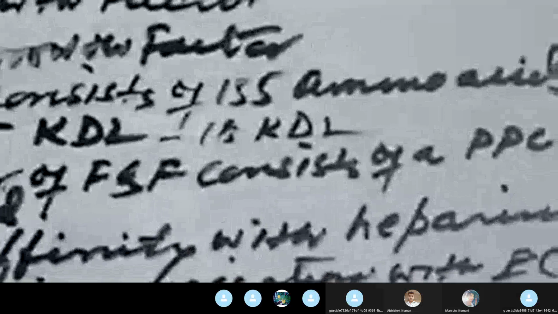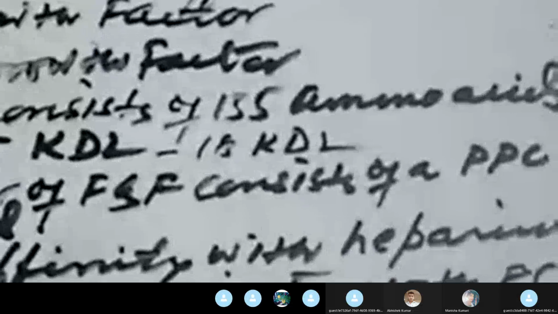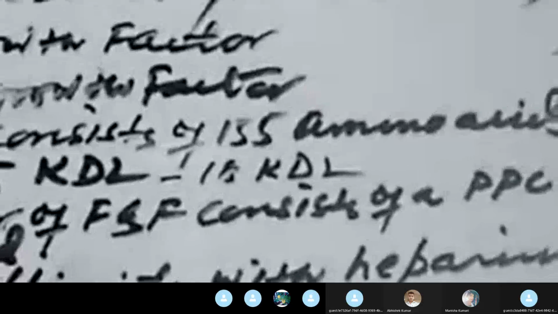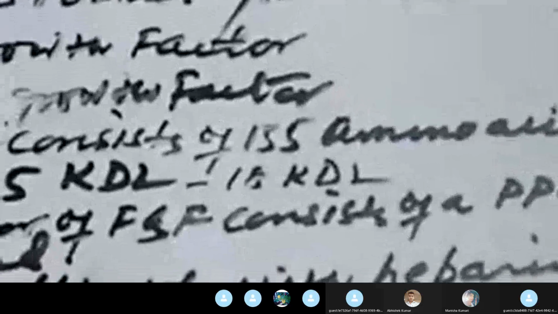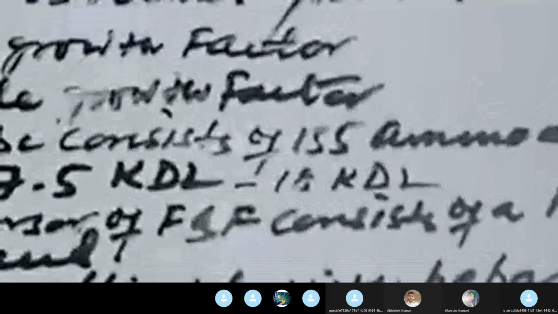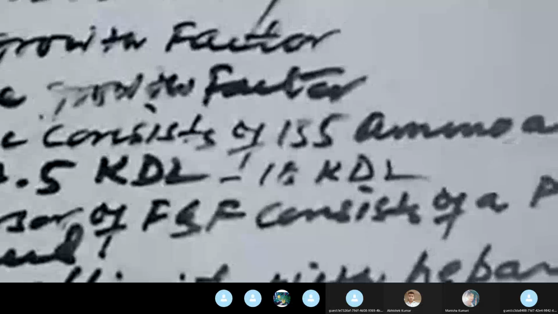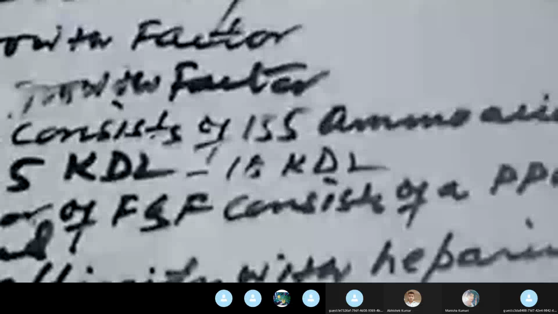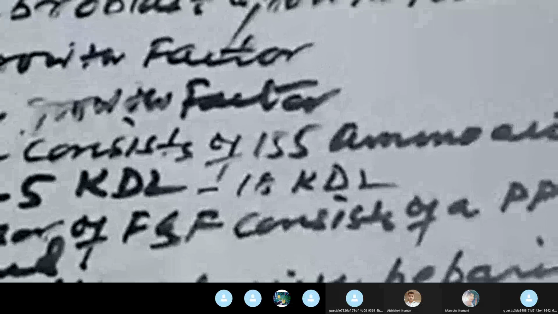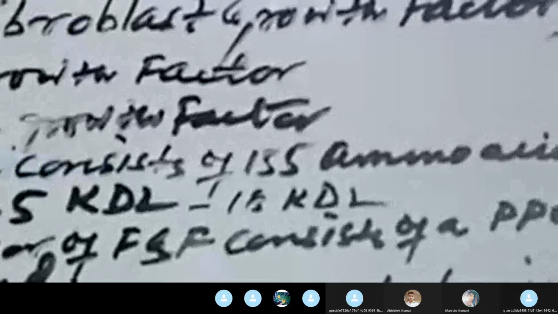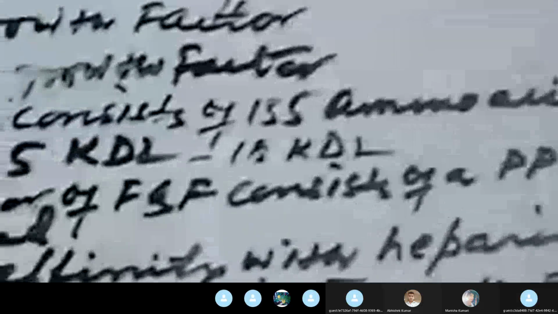This FGF has affinity with heparin. You know that heparin is an anticoagulant. You are already acquainted with the term heparin. So this FGF has affinity for binding with heparin, and this growth factor is found in association with the extracellular matrix, ECM. You know that the structure present just external to the animal cell membrane is called ECM, extracellular matrix. So it is found in association with the ECM.